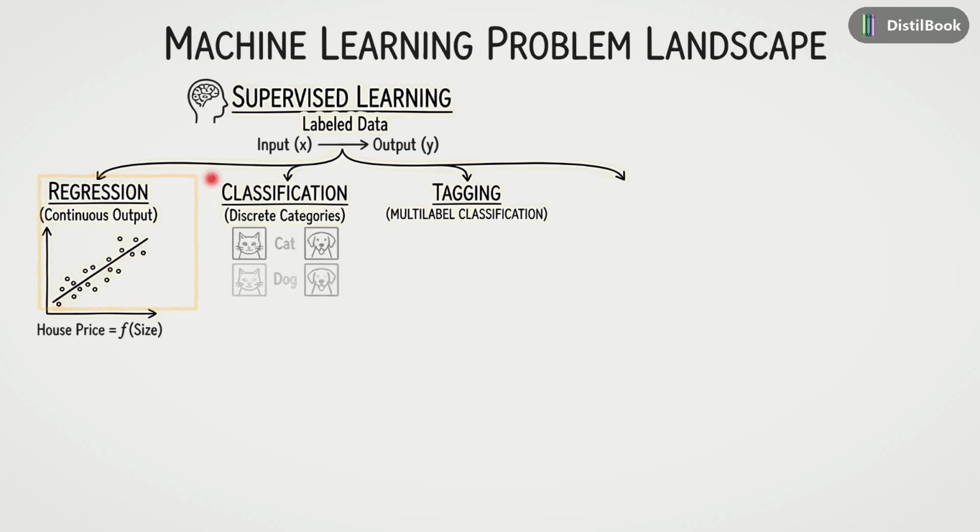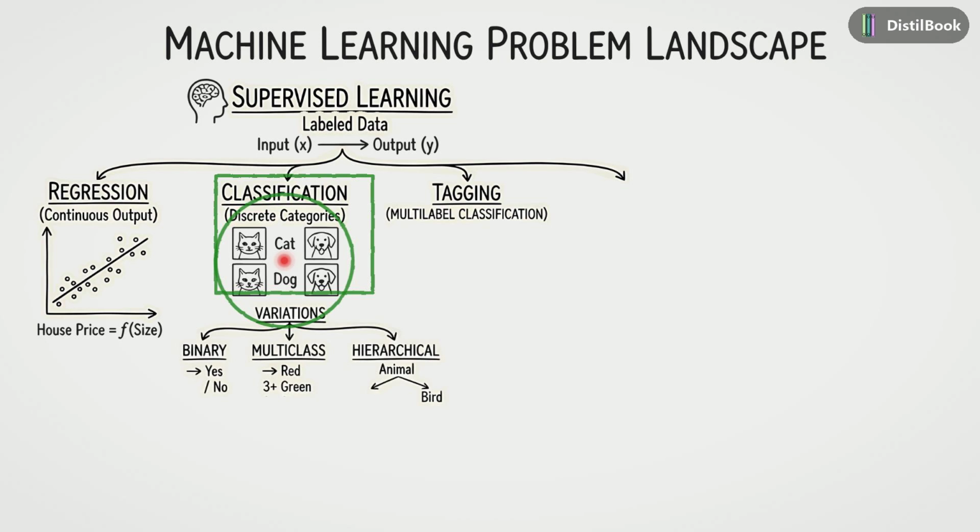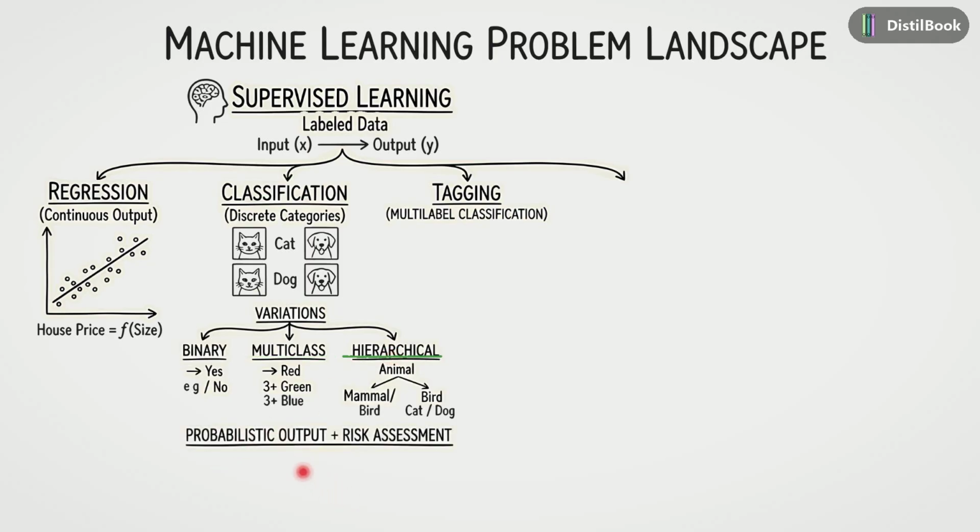In contrast, we have classification, which concerns assigning data to discrete categories, such as identifying whether an animal is a cat or a dog. We will examine several variations of classification, including binary, multi-class, and hierarchical classification. We will also see how a model's probabilistic output must be combined with risk assessment to make real-world decisions based on those probabilities. From there, we will expand our understanding of supervised tasks to include more complex scenarios.